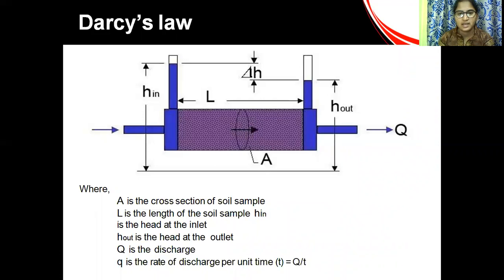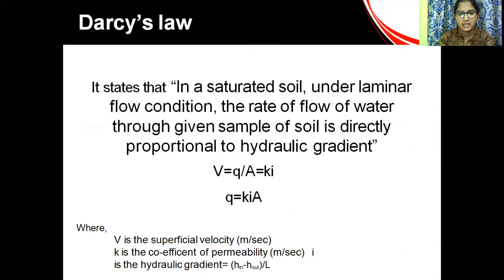Now, Darcy's law: discharge Q is equal to KIA. In a saturated soil under laminar flow condition, the rate of flow of water through a given sample of soil is directly proportional to the hydraulic gradient.